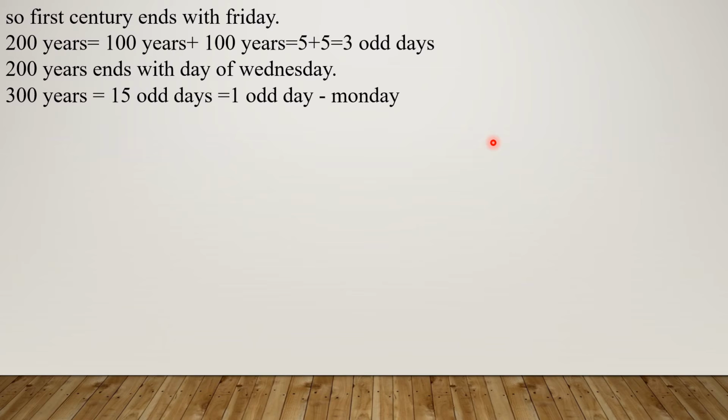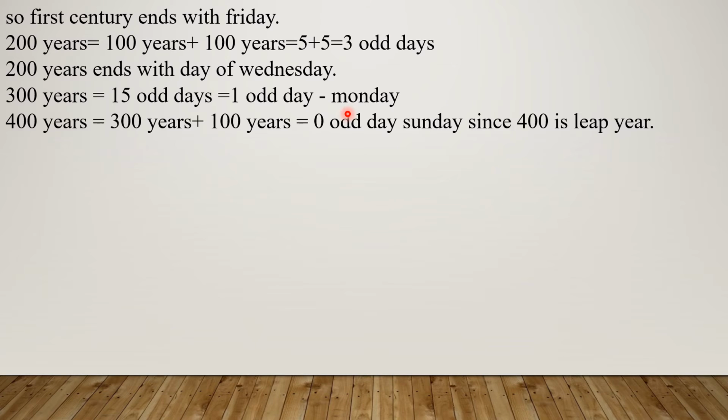So 300 years has 15 odd days, because 100 years has 5 odd days. 15 means 7 multiplied by 2 is 14, so 1 odd day is there. One remainder we get by dividing by 7. So we get Monday as the ending day of the 300th year. Suppose 400 years are there.